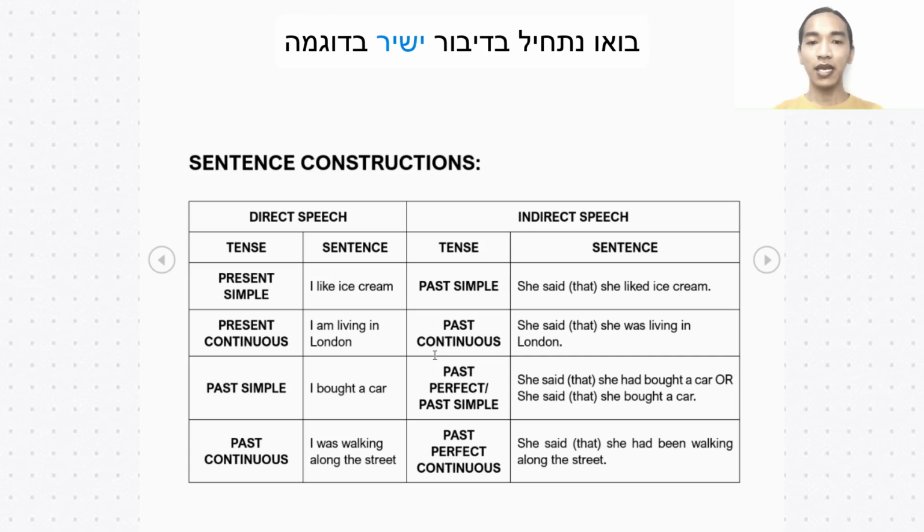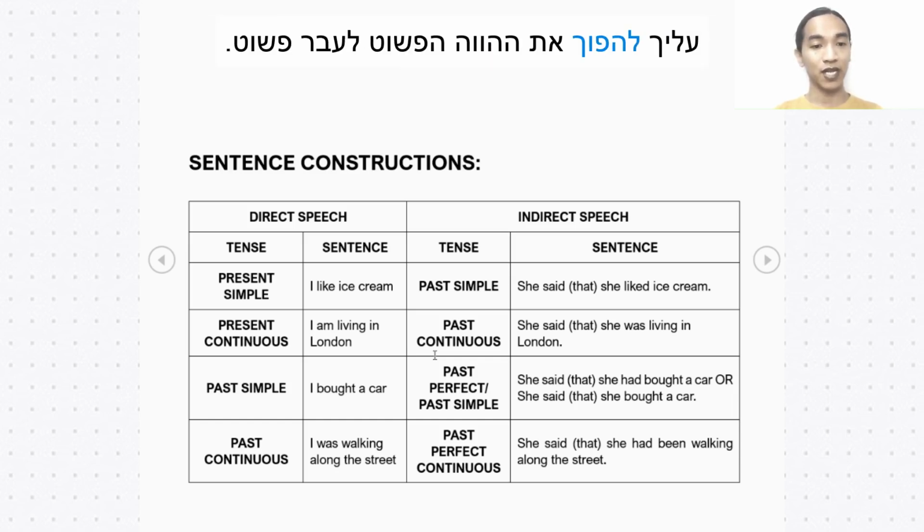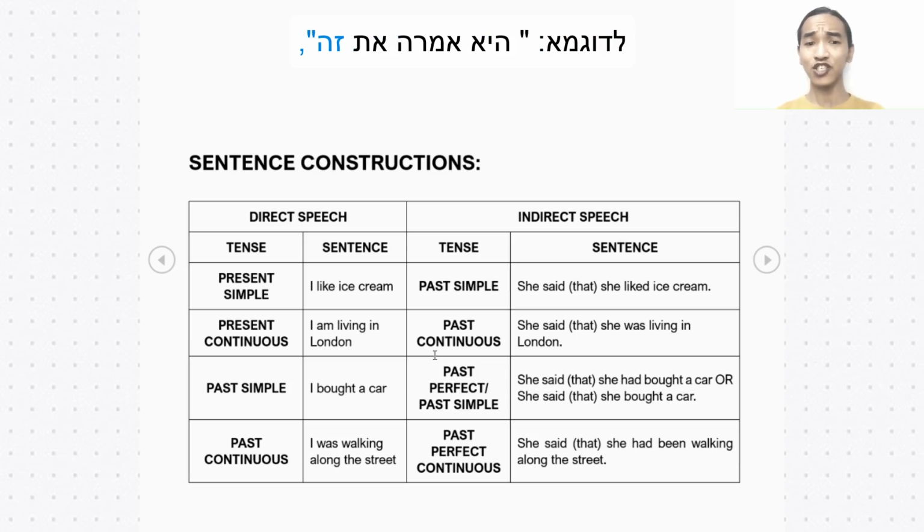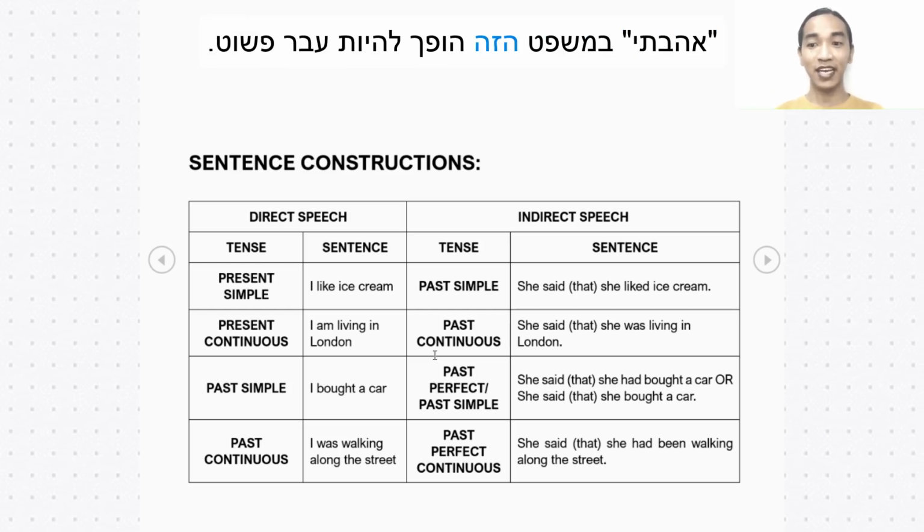For direct speech in present simple, example, I like ice cream. If you want to change it into indirect speech, you make the present simple into past simple. Example, she said she liked ice cream. Okay? Liked there becomes past simple.